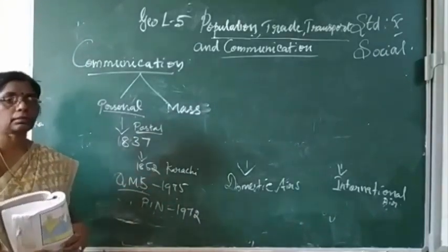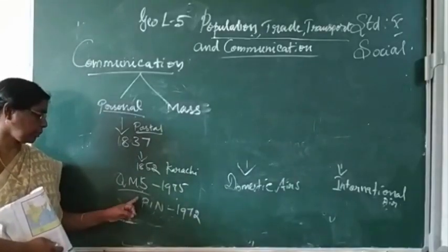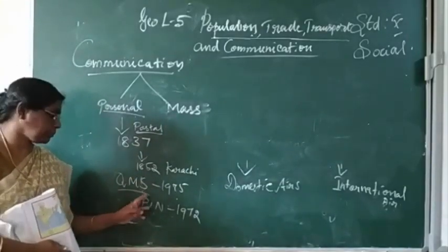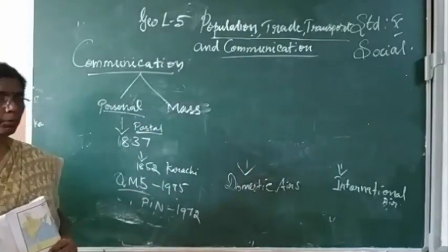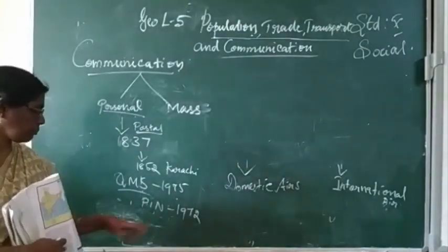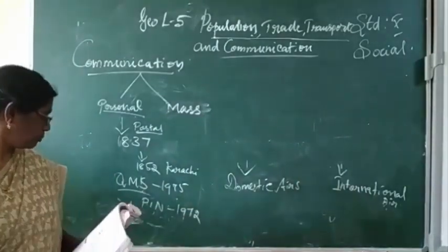Quick mail services were developed in 1975. Then the postal system developed with the PIN code, the Postal Index Number, in the year 1972.